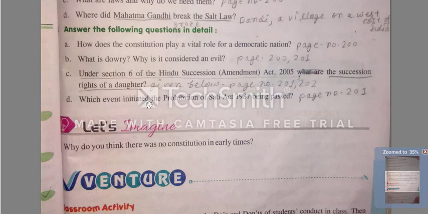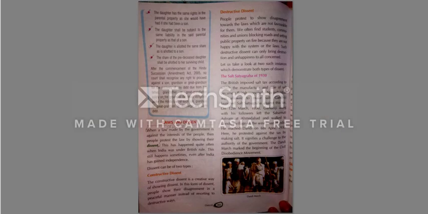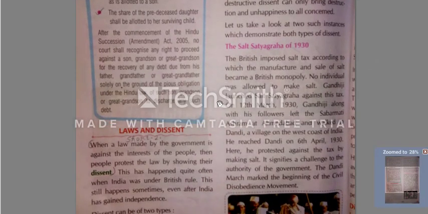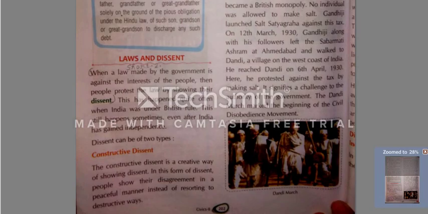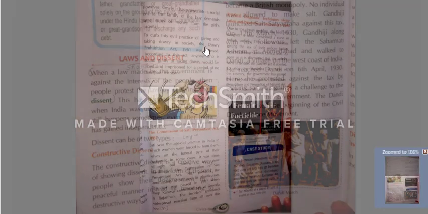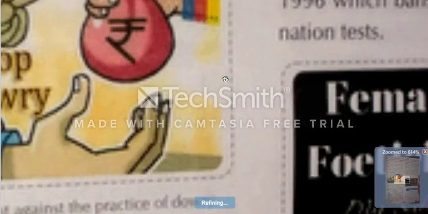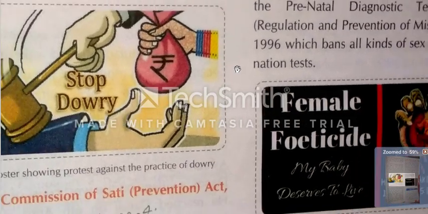Okay, start, begin, arambh karna, start or begin. Let's see, we will go on page number 201. I hope that we are on page number 202, and this is 201. Okay.